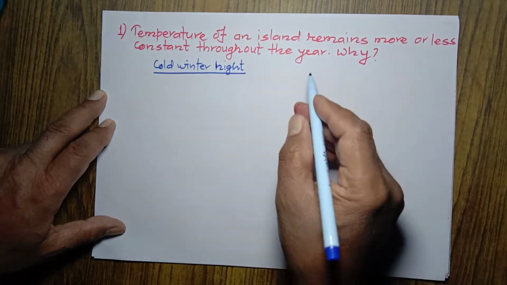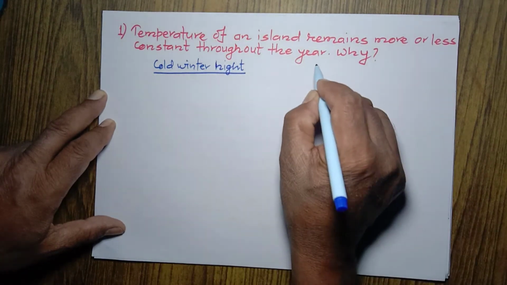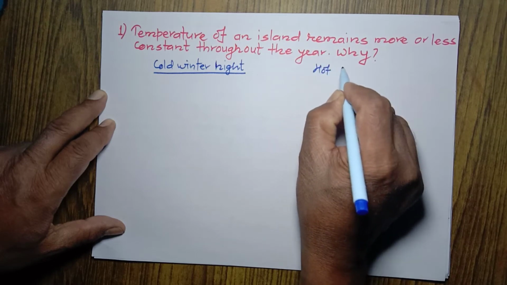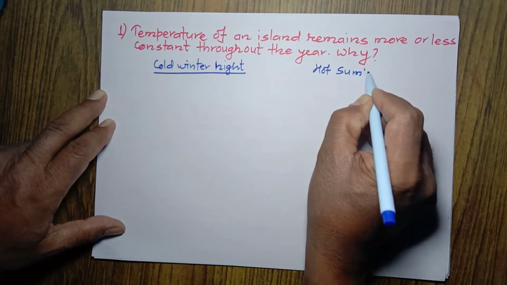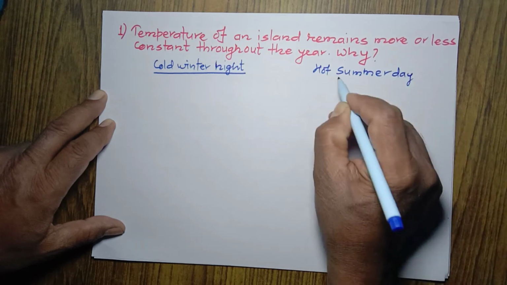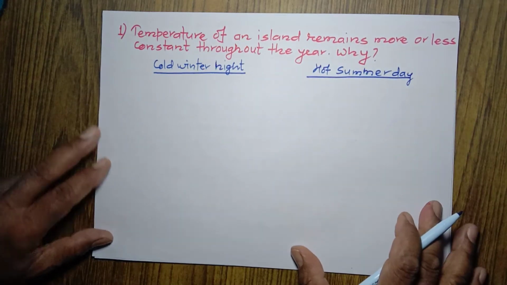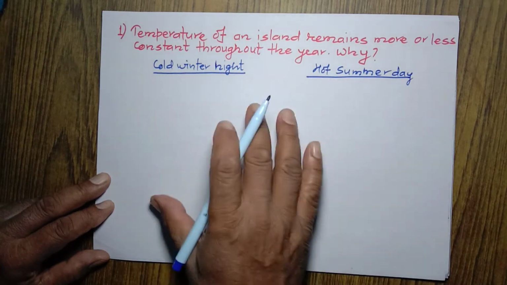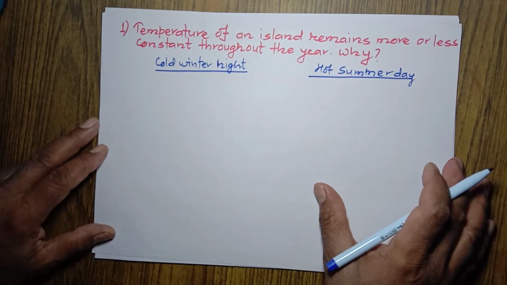And in a hot summer day, we expect it to be very hot. Okay, now I want to take these two conditions and answer the question.